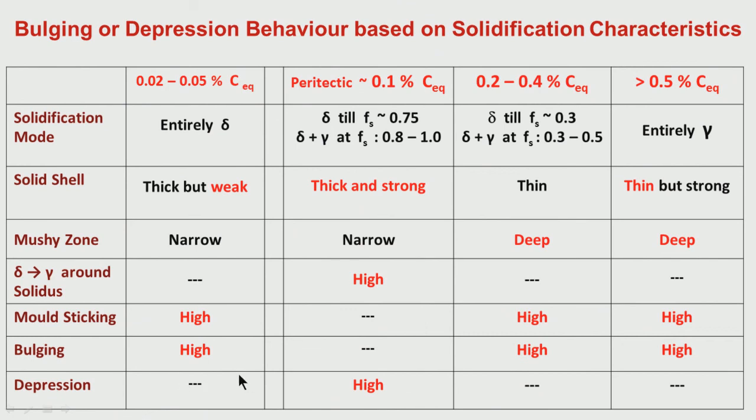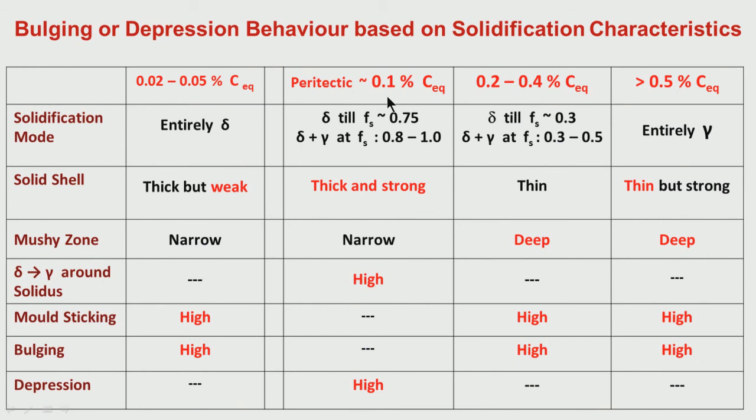That means shell shrinkage will be relatively less, because delta to gamma transformation is at much lower temperature and not in the crucial brittle temperature zone. Sticking tendency is high, bulging tendency below the mold will naturally be high, and mold sticking tendency within the mold region will be high. So, for low carbon concentration, it is a sticking and bulging type of solidification behavior.